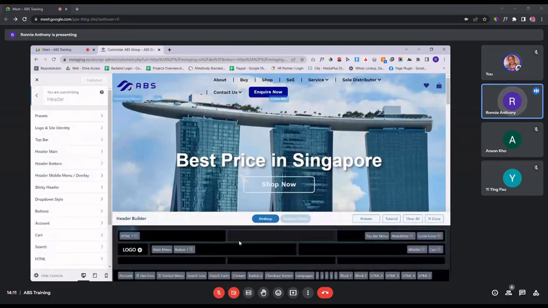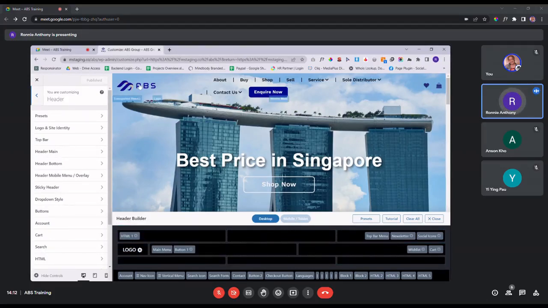So when you click on header, this header builder will pop up. So as you can see, before we look at any of the header over here, for this particular builder, what we use is UX Builder. These are the layouts of the header that are available for this type of builder. So you have three different sections: top bar, header main, and header bottom.